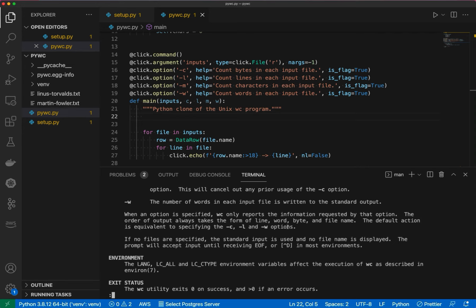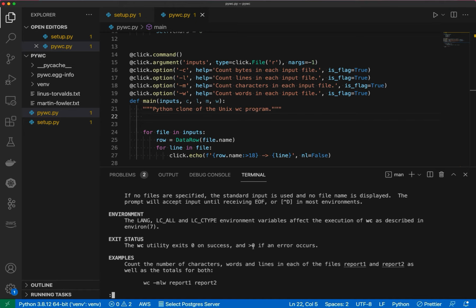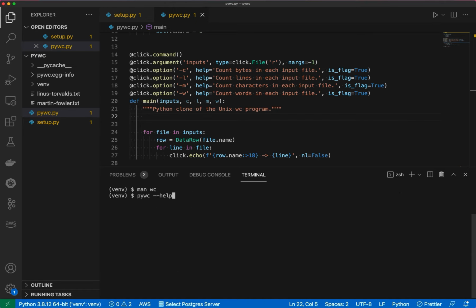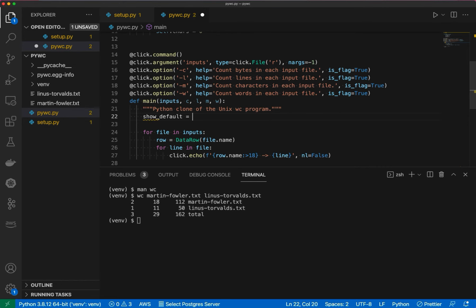So that means if you don't specify any flags, come back to our example, right? I'm not specifying any flags here, and yet I'm still getting the lines, the words, and the bytes. So that's what we need to emulate. So let's say show default. We'll make a variable called show default, and we would show the default if none of these flags have been specified, which would also mean they're all false, right?